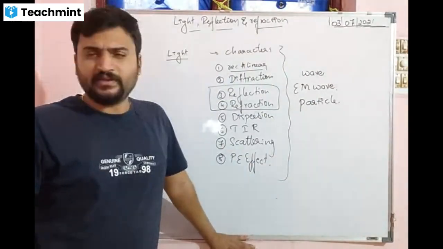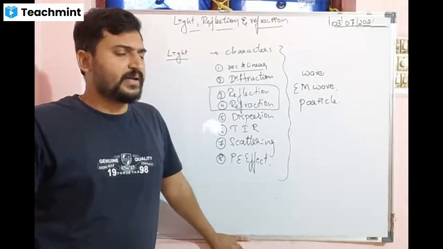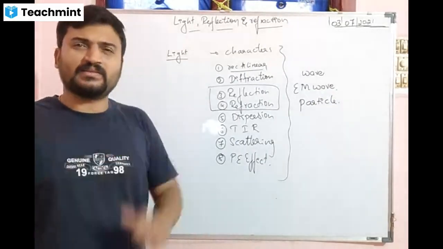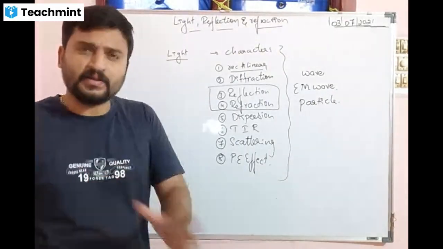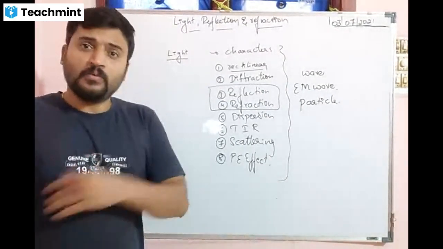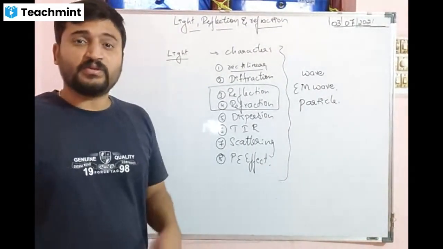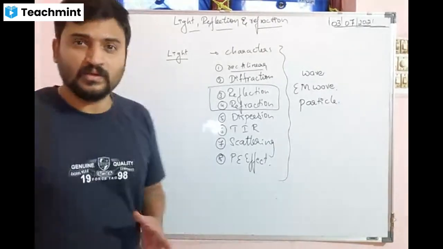Different scientists tried to prove it, but everybody was able to prove it only to a certain extent, not 100%.